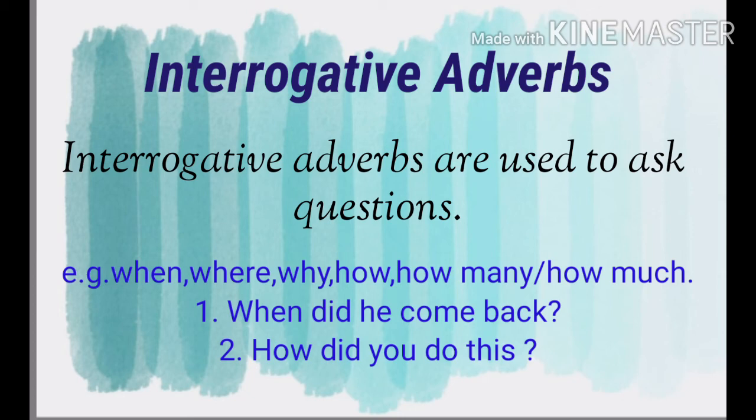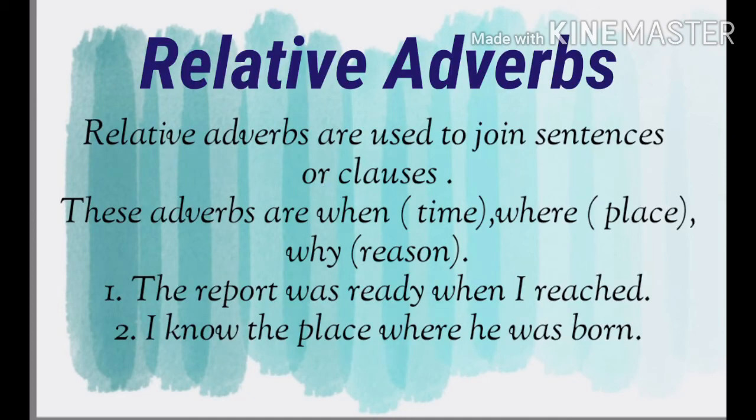Second sentence, how did you do this? In this sentence, the word how is an interrogative adverb of manner. So, interrogative adverbs are the words which are used to ask questions in a sentence. Now let's understand about relative adverbs.